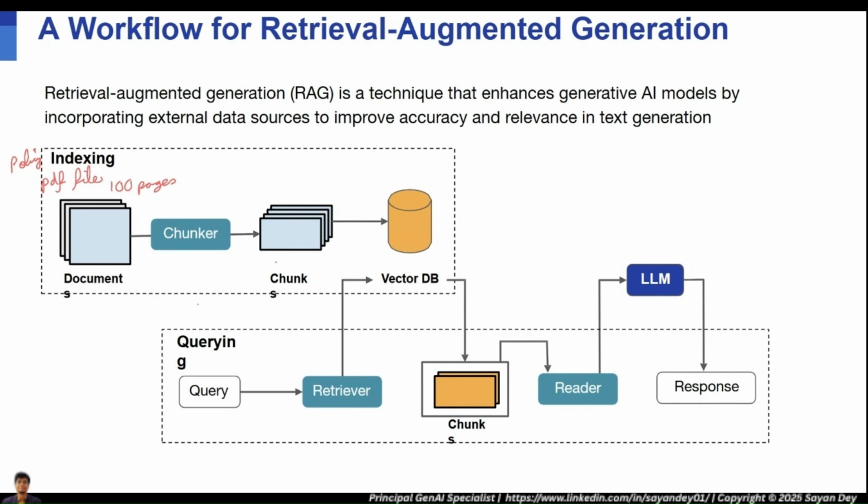So what we will do instead is break it into chunks. We will break it into pieces. It could be something very simple, like let's say each chunk is one page. Each chunk is one page. So we have chunk one, chunk two, chunk three, all the way up to chunk 100. I want to clarify it doesn't necessarily have to be like this.